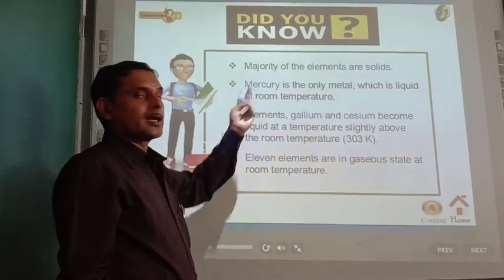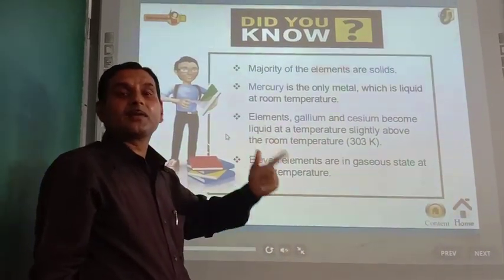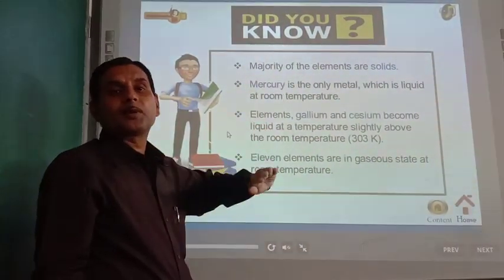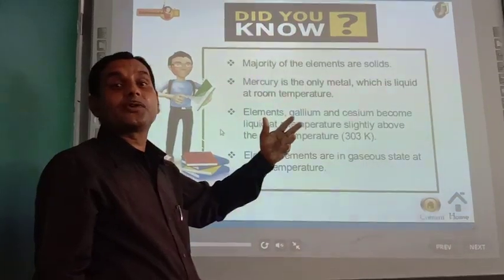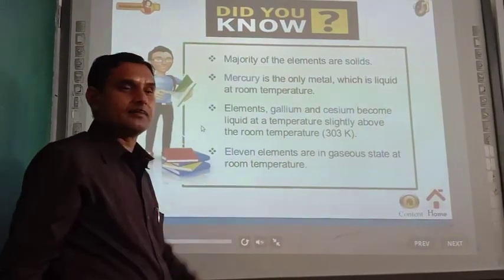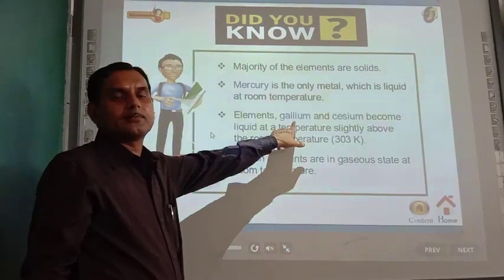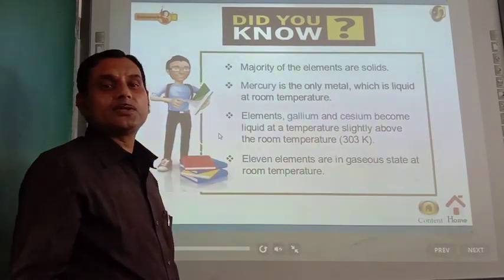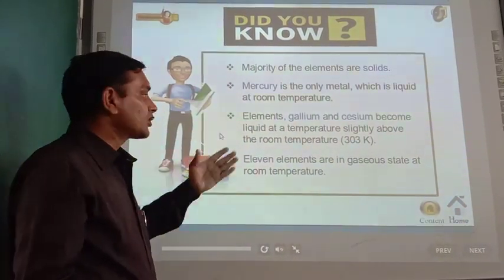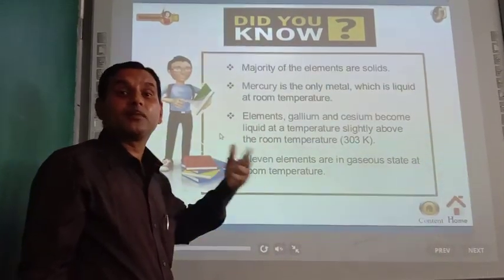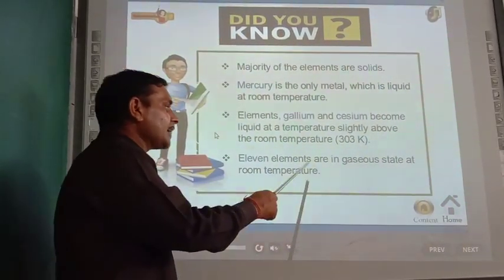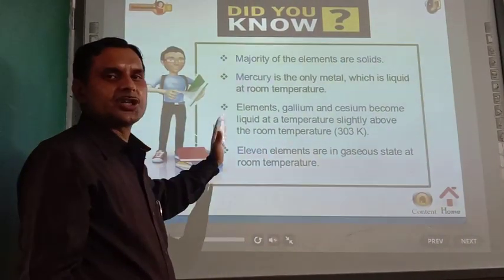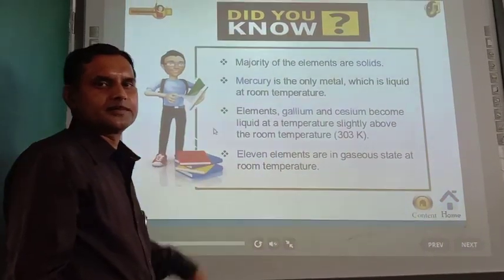So remember, mercury is the only metal which is found in the liquid state at room temperature. Slightly above room temperature, two more metals are found in the liquid state, gallium and cesium. Do you know that gallium metal is used in the laboratory thermometer, and where is cesium used? Cesium is used in photoelectric cells. So these two metals are also equally important for human beings. 11 elements are in the gaseous state at room temperature. These are additional information you should remember.